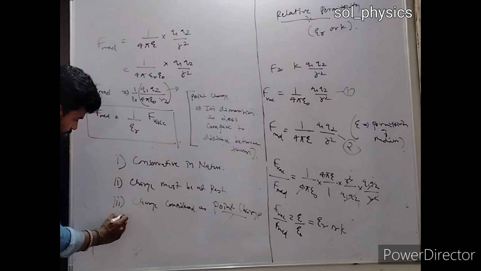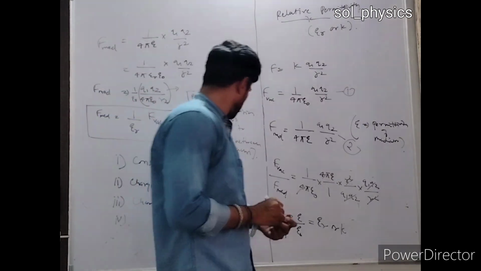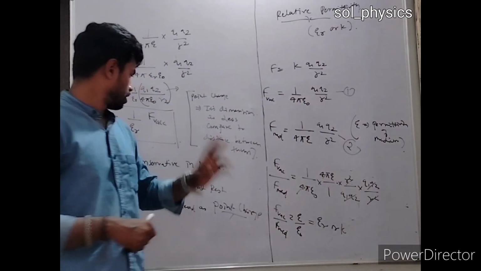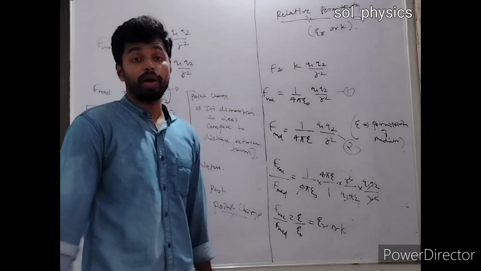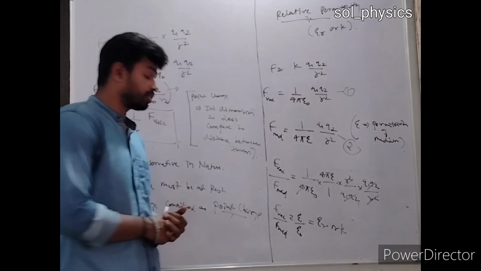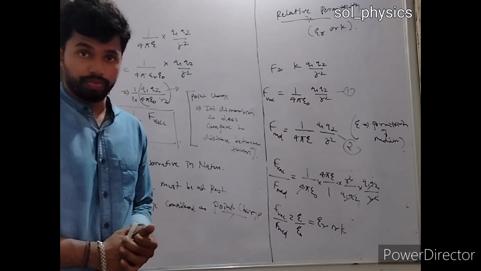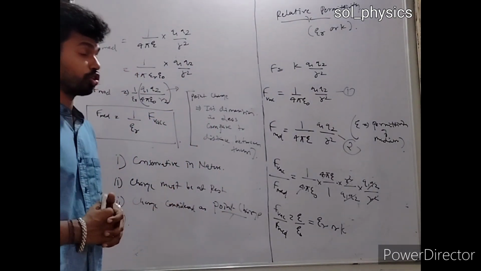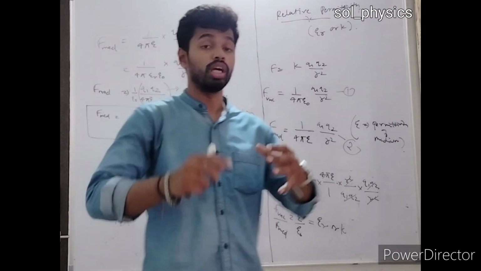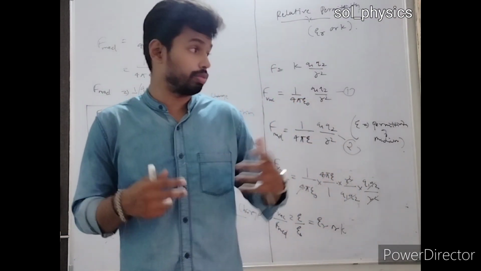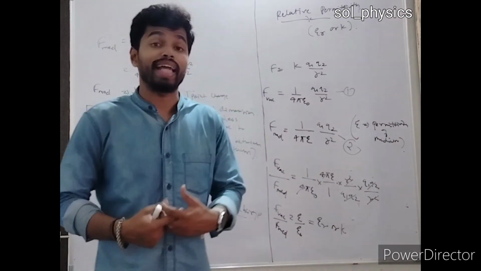Now the fourth part is, we have discussed point charge, charge must be at rest, and the conservative part. The fourth part is that this electrostatic force is a central force. Why are we considering it as a central force? Since force is a vector quantity, अब force का डायरेक्शन हम क्या लेंगे?